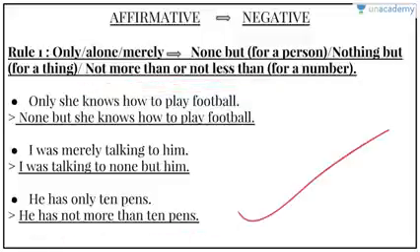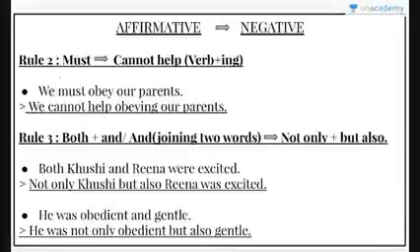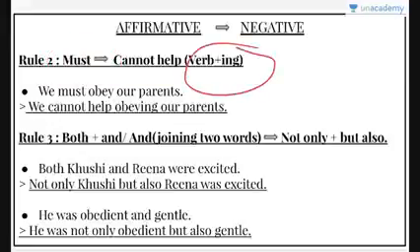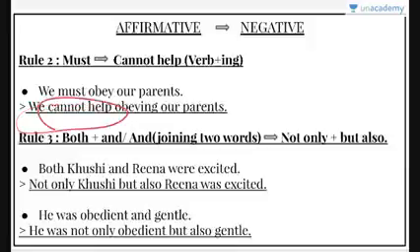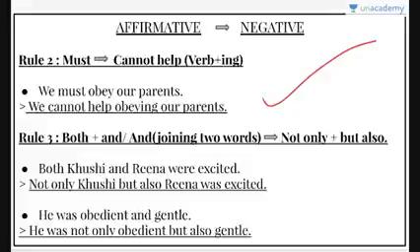Easy. Okay. Rule 2 is we have to replace must in an affirmative sentence with cannot help along with verb and ing. We must obey our parents. This is an affirmative sentence. We have must here, so we have to replace it with cannot help, and the verb is obey, so obeying. We cannot help obeying our parents, right? This is a negative sentence.